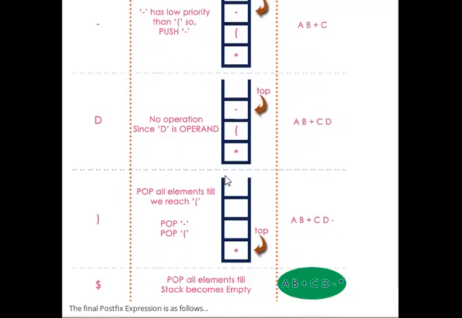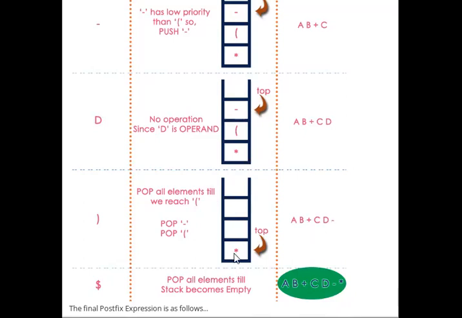When the closing parenthesis comes, all elements are popped until we reach the parenthesis. So c, d and minus are also popped and go to the output.